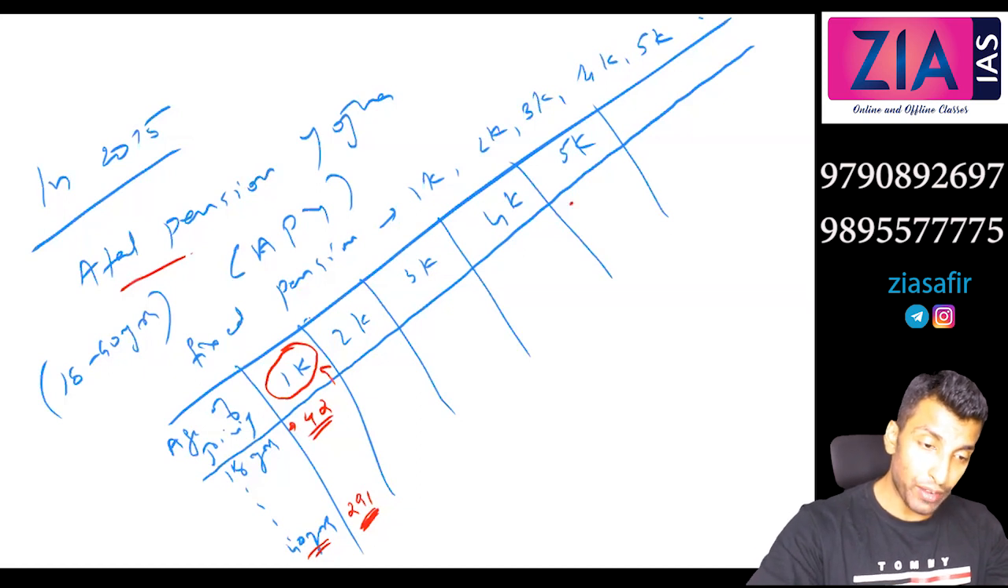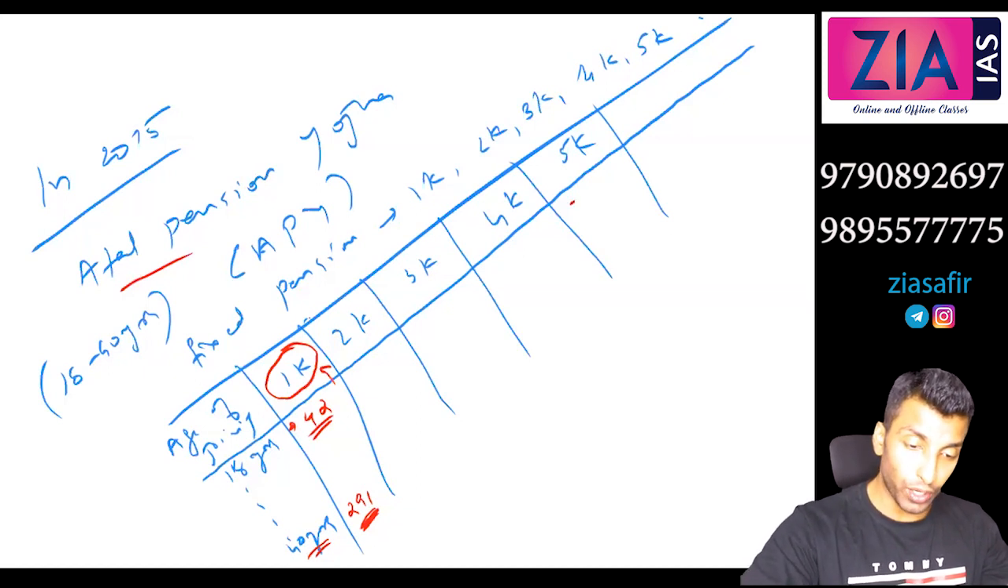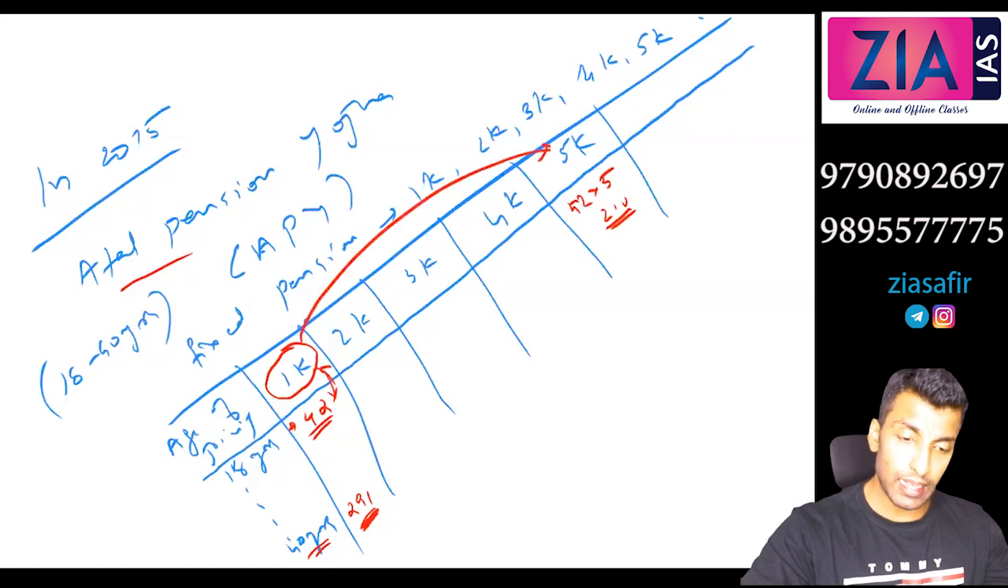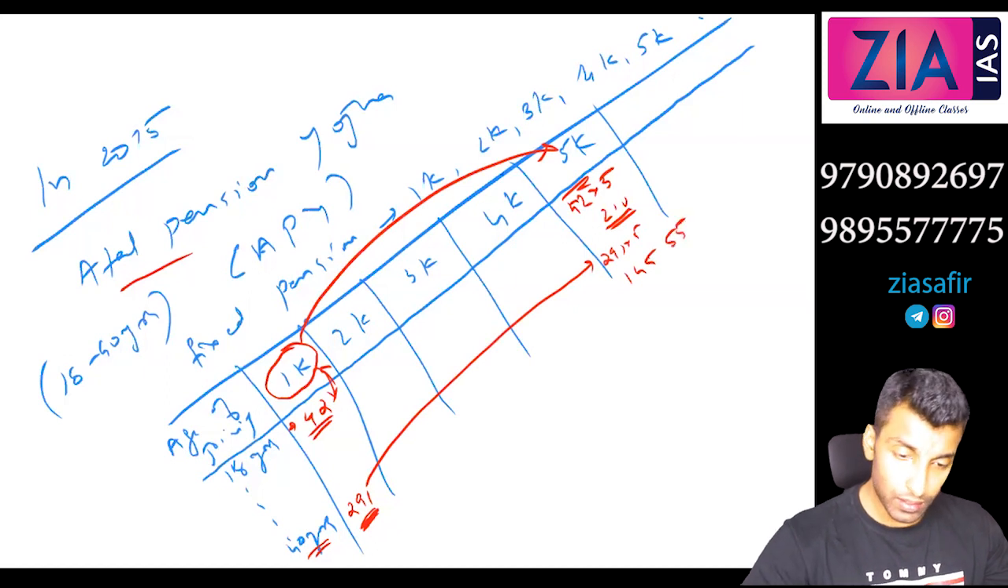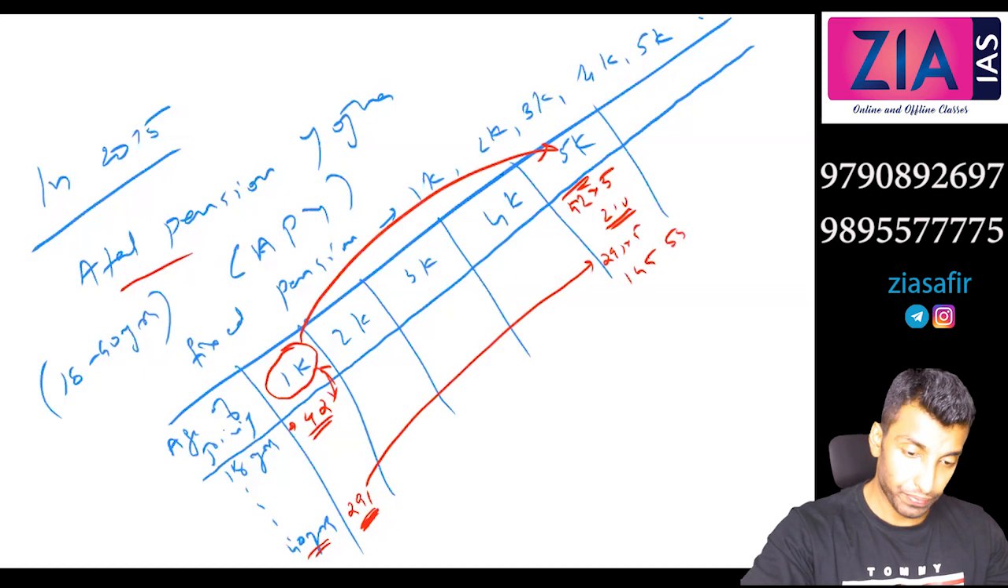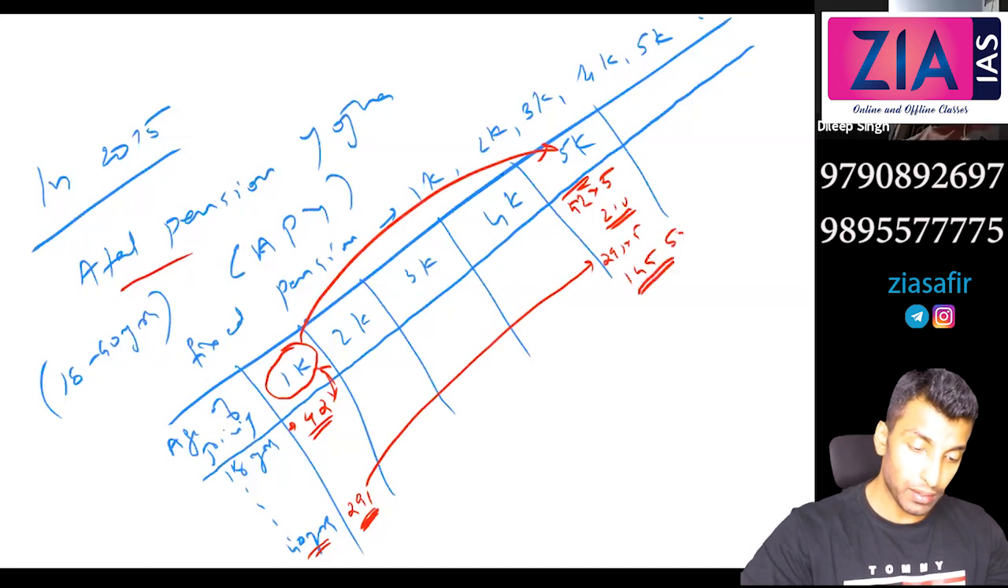So if you need to get 5,000, what you need to do? 42 into 5, what is that? 210. So if it is 1,000, this is the premium, so 5,000 means exactly 5 times. Similarly, 291 into 5 will be 1455, yes. So this should be the premium.